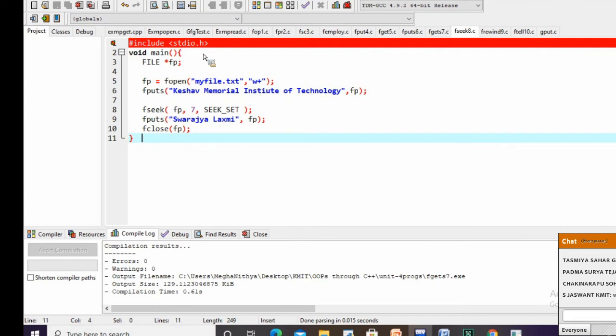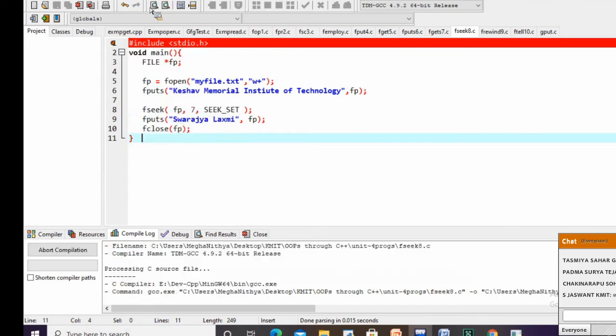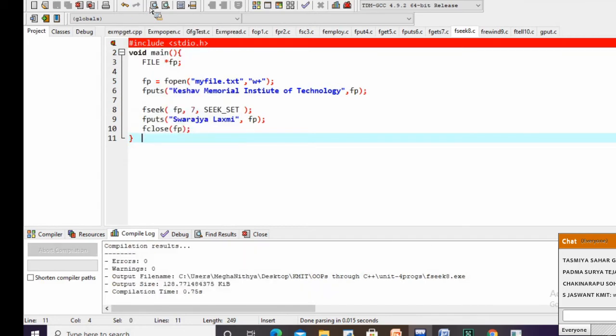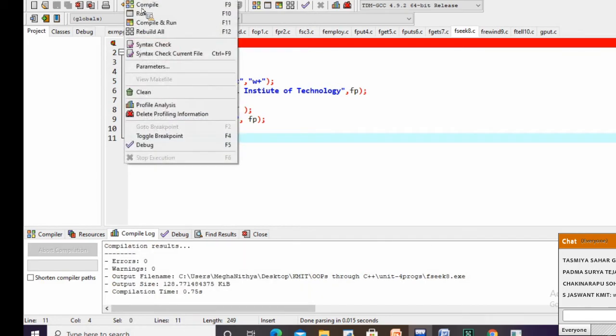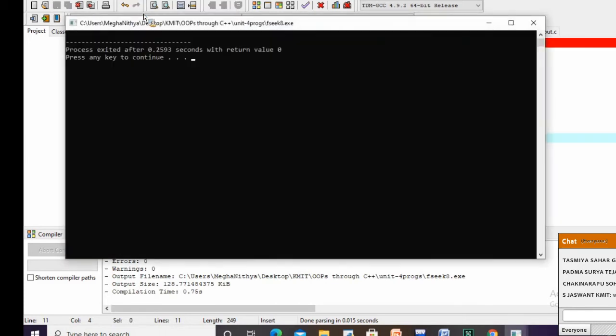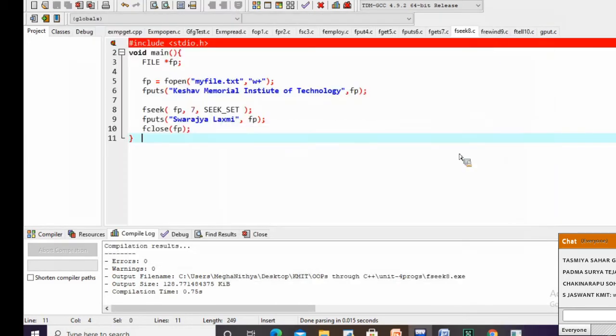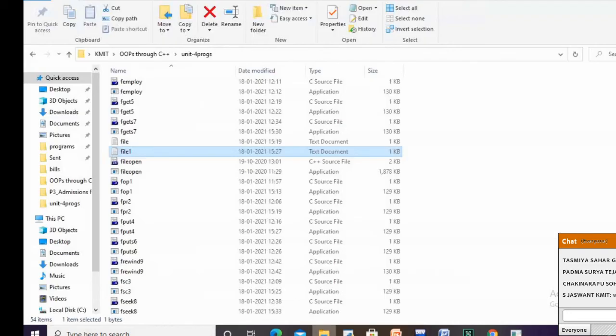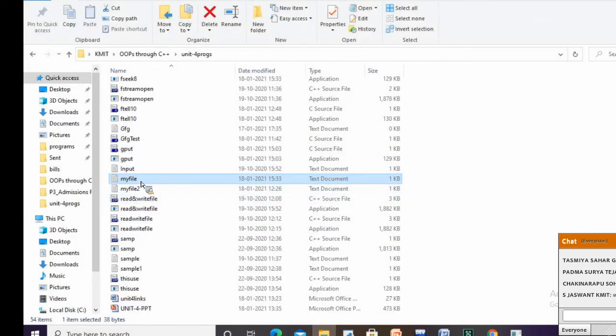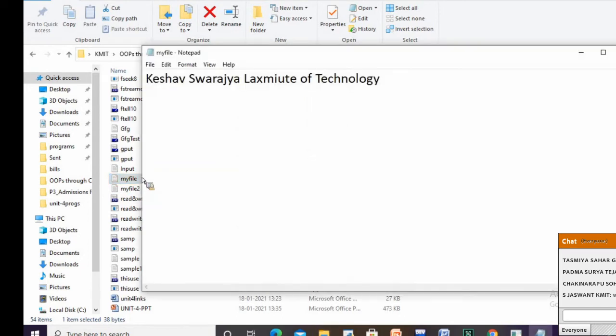myfile.txt. We have already seen the content of myfile.txt. Compiling. Run also. I'll show you the content of myfile.txt. This is our myfile. Earlier, first I had written Keshav Memorial Institute of Technology.